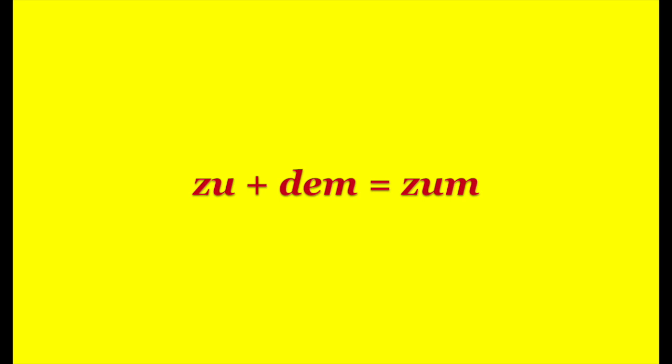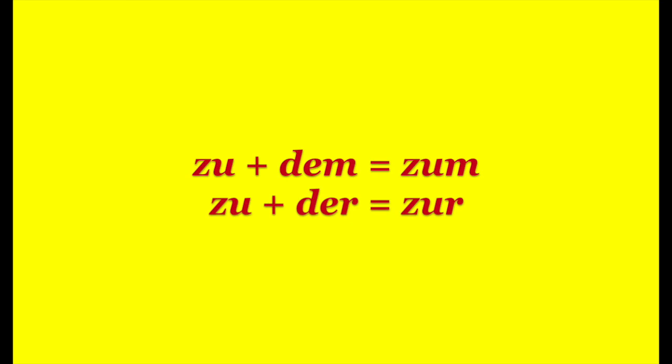So, zum Arzt meaning zu dem Arzt. Zur Ärztin meaning zu der Ärztin. So with zu we will contract all the definite articles in one. Zum Arzt oder zur Ärztin.